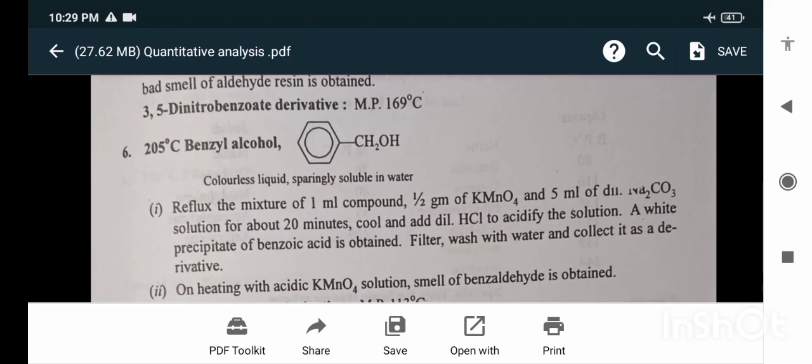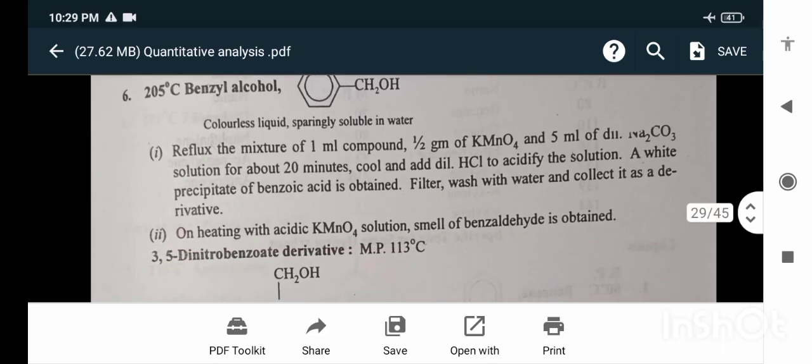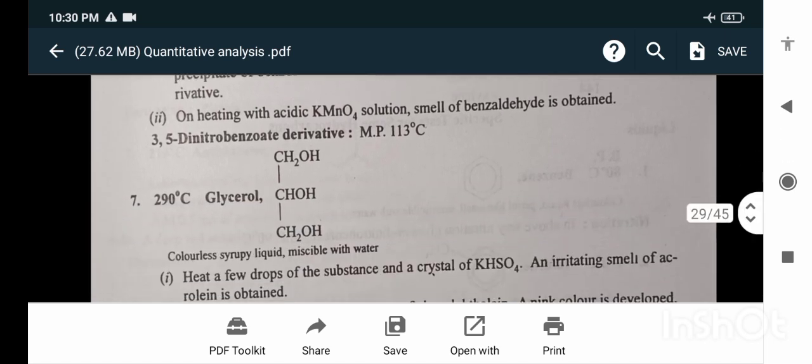Benzyl alcohol, boiling point 205 degrees Celsius. Reflux the mixture of 1 ml compound, half gram of KMnO4 and 5 ml of dilute Na2CO3 solution for about 20 minutes. Cool and add dilute HCl to acidify the solution. A white precipitate of benzoic acid is obtained. Filter, wash with water and collect it as a derivative. On heating with acidic KMnO4 solution, the smell of benzaldehyde is obtained.